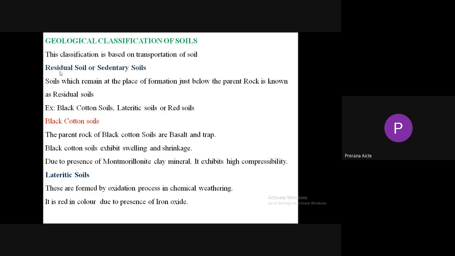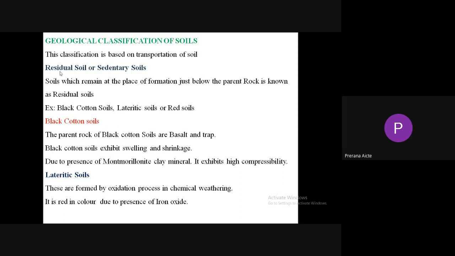So black cotton soils. The parent rock of black cotton soil is basalt and trap. Please remember that. Black cotton soil exhibits swelling and shrinkage. When these soils receive water, an increase in volume takes place. When water is dried out, a decrease in volume of the soil mass takes place.